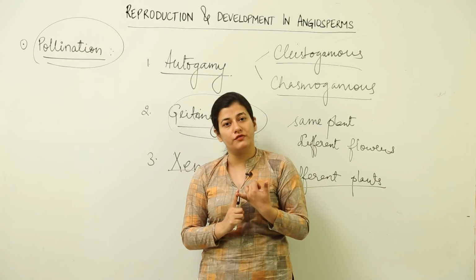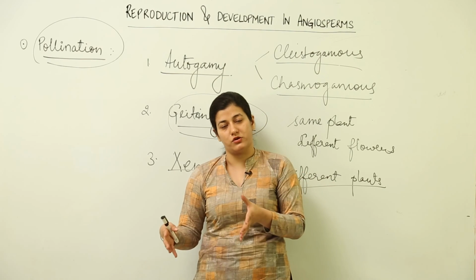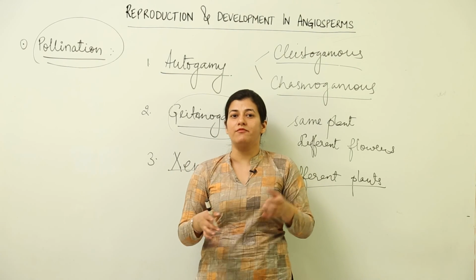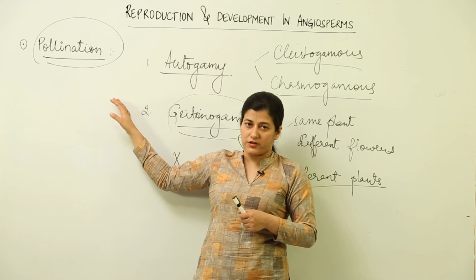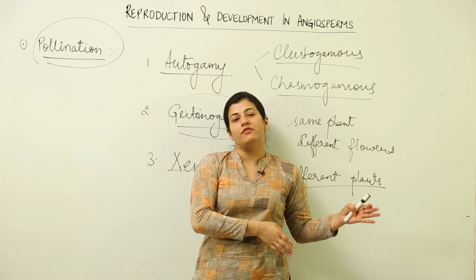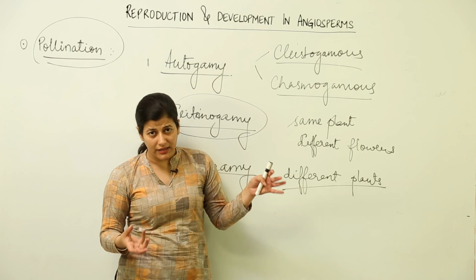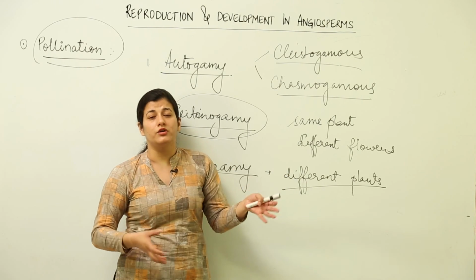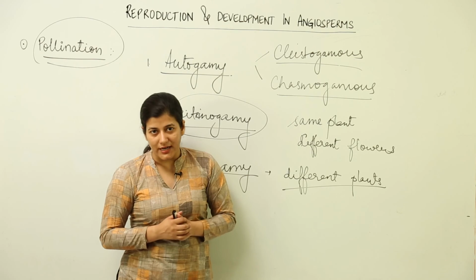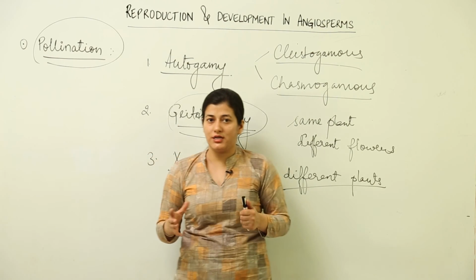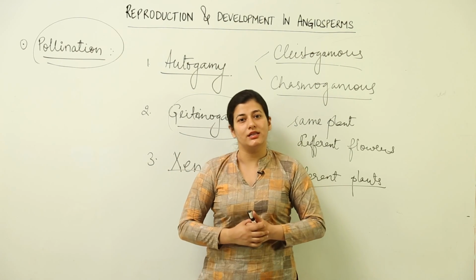First would be the formation of gametes, that would be micro and megasporogenesis. Once the gametes have been formed, there would be the process of pollination, and whatever results from pollination, the resultant thing that we'll have in our hand would undergo the post-fertilization changes. We are going to see these things in detail in the next lessons.